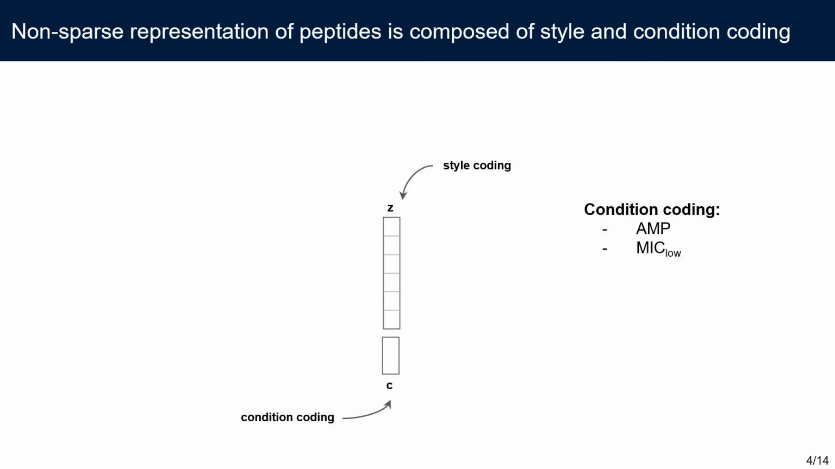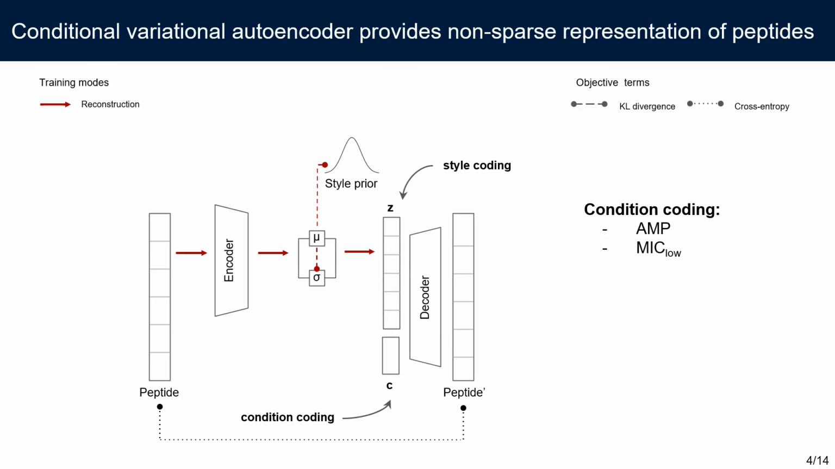To fulfill these goals, we have developed HydrAMP, a method based on a conditional variational autoencoder that provides a latent representation of peptides. Each peptide representation consists of two parts, style coding Z and condition coding C. Each element of the style coding follows the standard normal distribution. The condition coding C consists of the probability of being antimicrobial and the probability of having low MIC. The representation is generated by a variational encoder. This basic setup corresponds to reconstruction training mode.